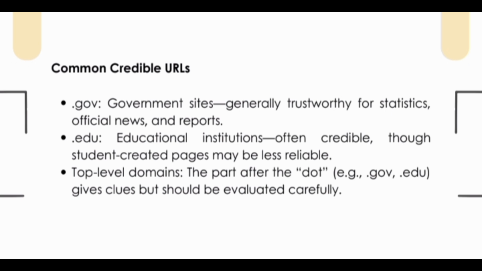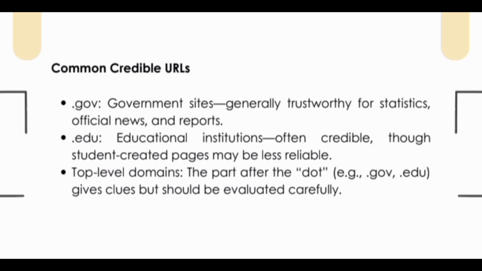Common credible URLs. .gov. Government sites generally trustworthy for statistics, official news and reports. .edu. Educational institutions often credible, though student-created pages may be less reliable. Top-level domains. The part after the dot gives clues but should be evaluated carefully.